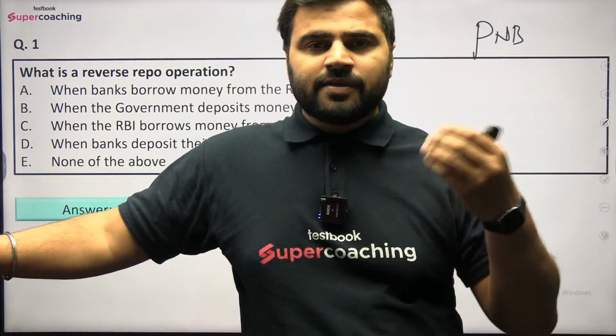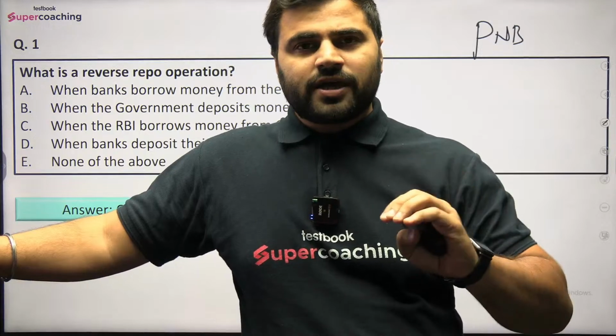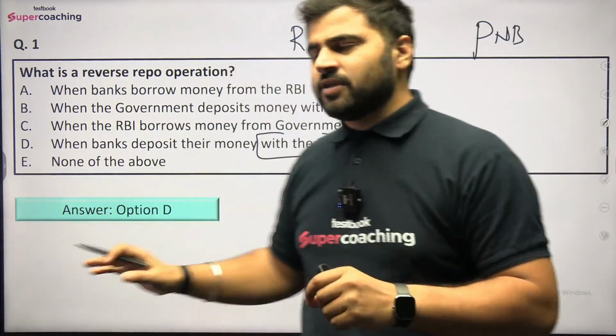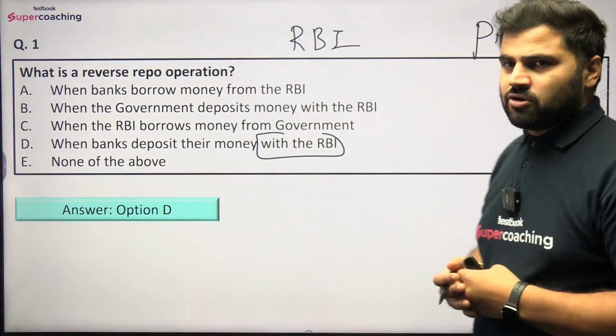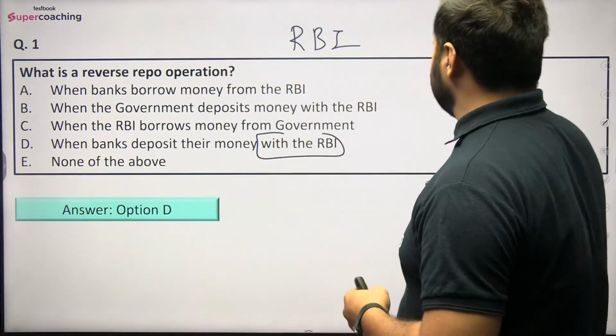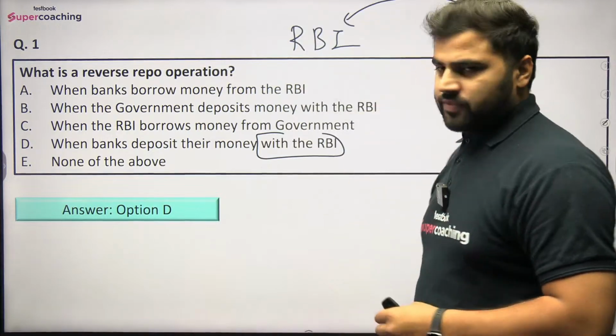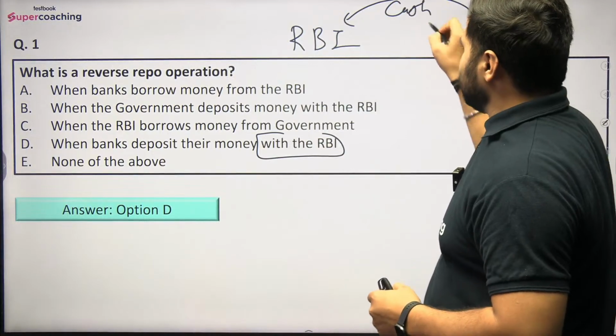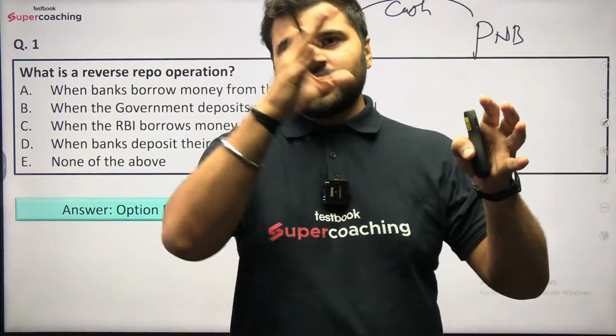क्योंकि जब भी आप अपने अलमीरा में, अपने लॉकर में कैश रखते हो, so cash आपका मल्टीप्लाई नहीं होता. You do not earn any interest on that. Similarly, when banks are having excess cash, they do not earn anything on that. So what they can do, they can deposit their money with the Reserve Bank of India. They can deposit the money with the Reserve Bank of India. So कैश का फ्लो कहां से? कमर्शियल बैंक से चला जाएगा आरबीआई के पास, राइट?